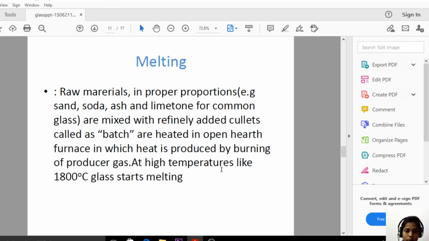At high temperatures like 1800 degrees centigrade, glass starts melting. So at what temperature is the glass starting to melt? At 1800 degrees centigrade. We are overheating to more than 1800 degrees centigrade, heating the raw materials to melt them. After that only we can mold the raw materials easily. So we are heating the raw materials to more than 1800 degrees centigrade.